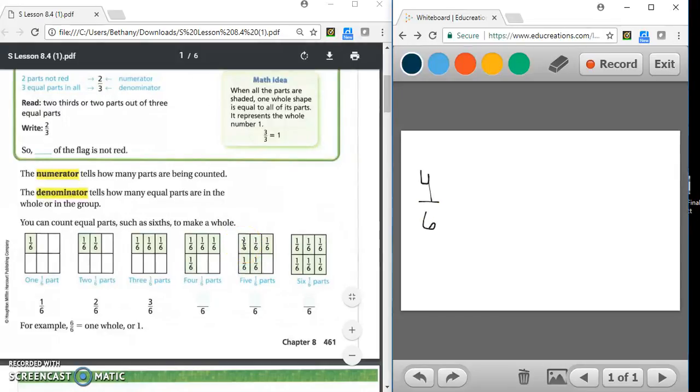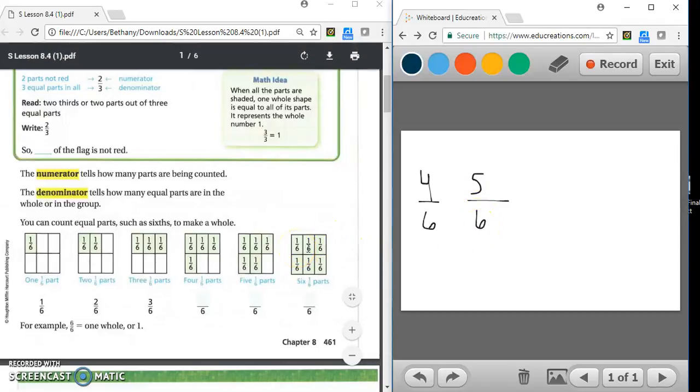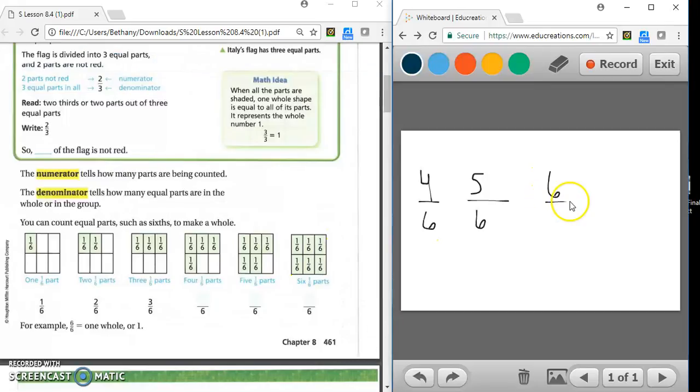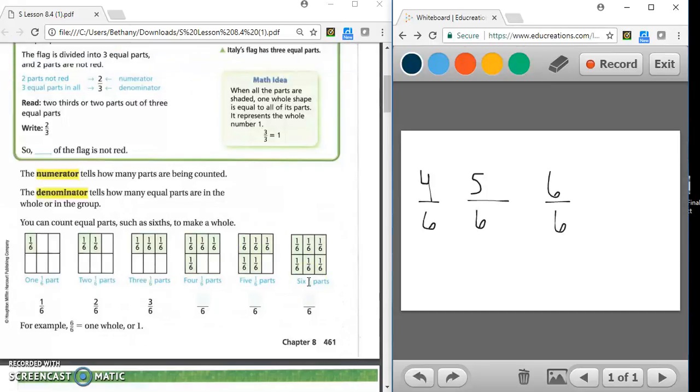Here we would have 1, 2, 3, 4, 5. So we would write 5/6. And then our last, we have 1, 2, 3, 4, 5, 6. And we would write 6/6. All 6 are shaded in. So for example, 6/6 equals 1 whole or just 1. So do we see how all of these are shaded? If all of them are shaded, then that means it equals 1 whole.